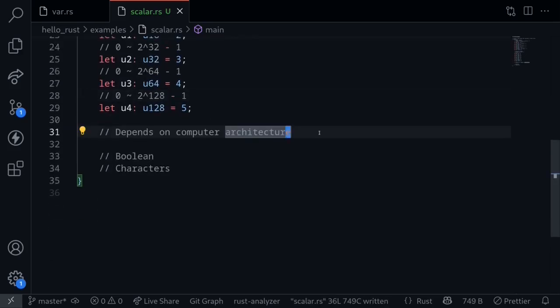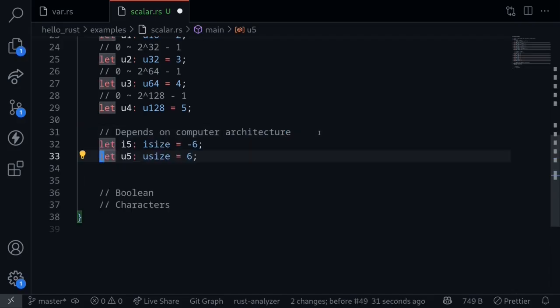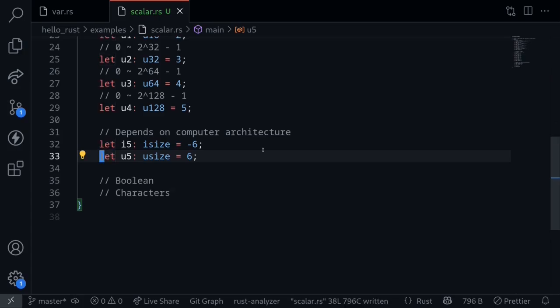Let's move on. There are also integer types that depend on your computer architecture. These types are called isize for signed integers and usize for unsigned integers. If your computer architecture is 32 bits, then isize will be i32, and usize will be u32. If your computer architecture is 64 bits, then isize and usize will both be 64 bits. The data type usize is particularly important. This is the data type that is returned when you get the length of vectors and arrays.